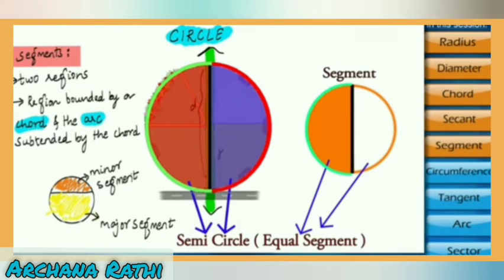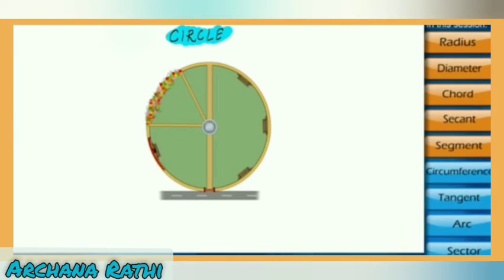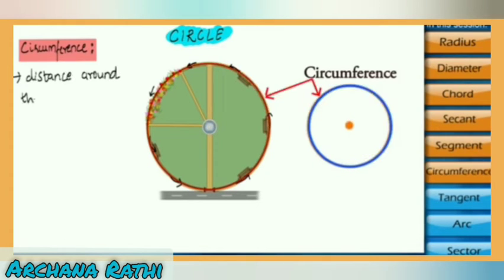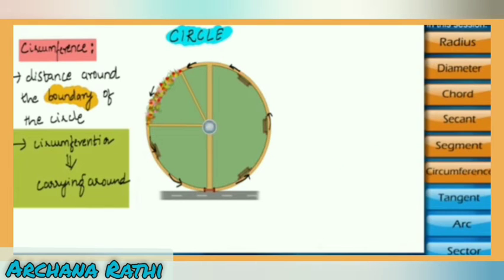Now because of the diameter, the circular region is divided into two equal segments and those are called semicircles. Now if we take a round around the circular park, that is one round of the boundary, then it is called the circumference. Circumference means carrying around. So we will define the circumference: the distance around the boundary of a circle is called the circumference.